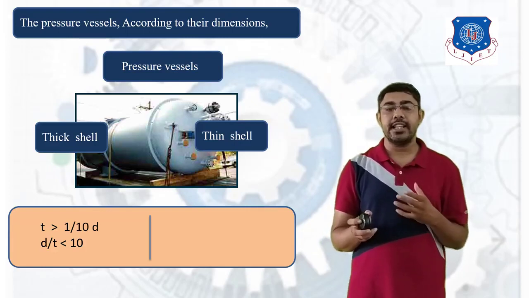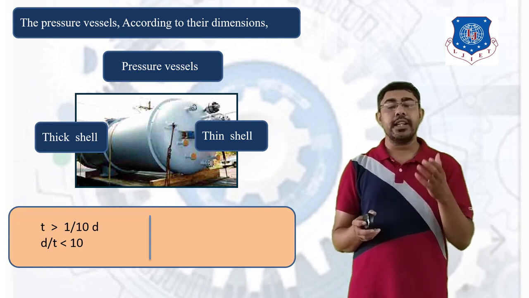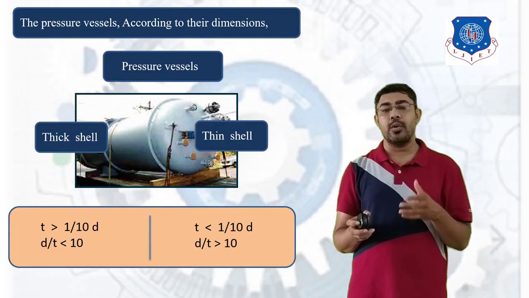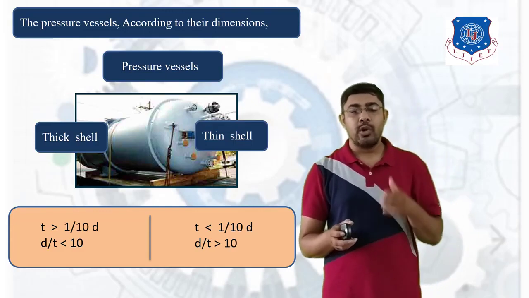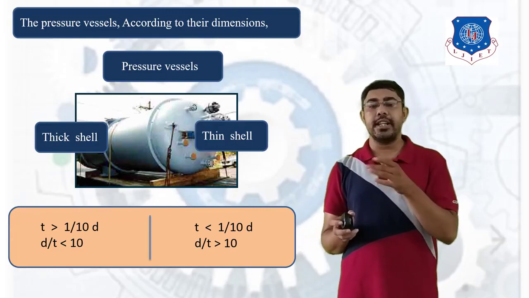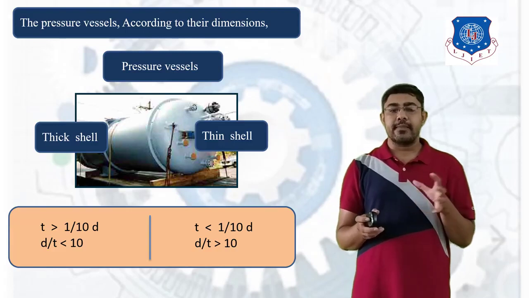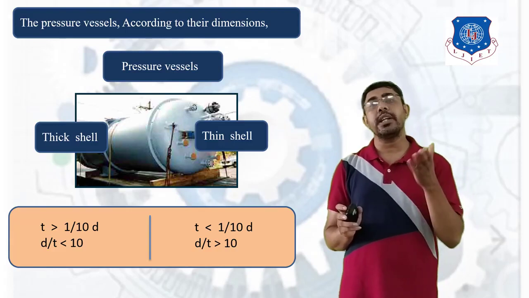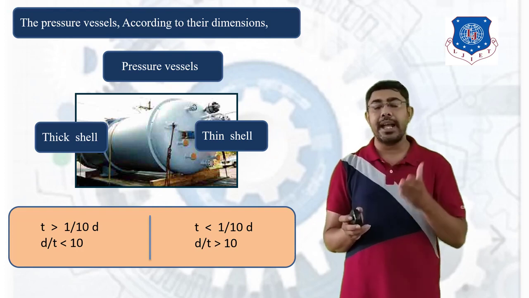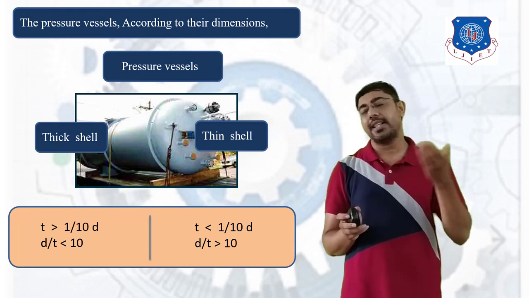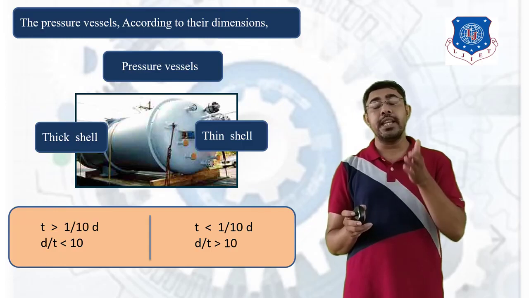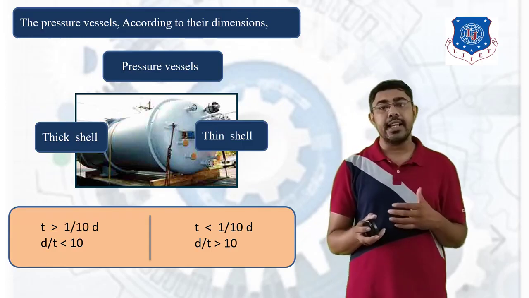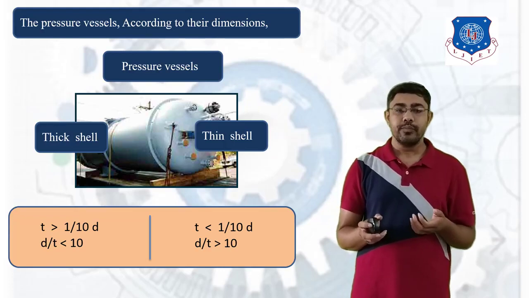And for a thin cylinder, the D by t ratio is greater than 10, or t is less than 1 by 10 D. So in this case, the pressure vessel is classified according to the D by t ratio. If the D by t ratio is less than 10, then it is a thick cylinder, and if the D by t ratio is greater than 10, then it is considered as a thin cylinder.